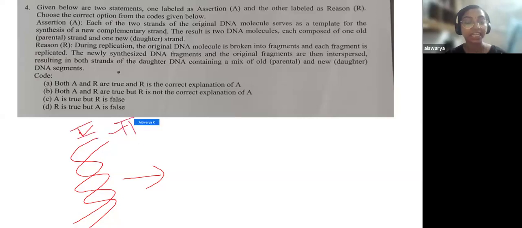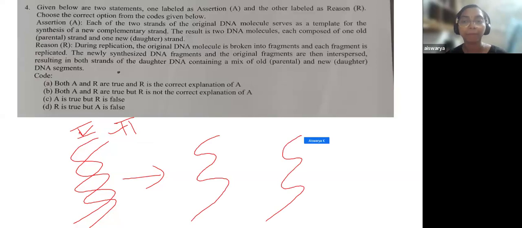Okay, so it is said that each of the strands, this is the first strand and this is the second strand, both of them will act as a template for the synthesis of a new complementary strand. And the result is two DNA molecules. Now these two strands will replicate, and these two strands act as the template.